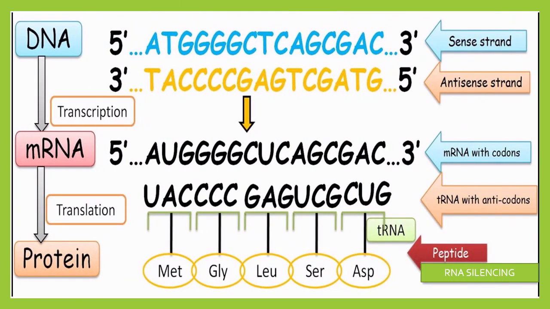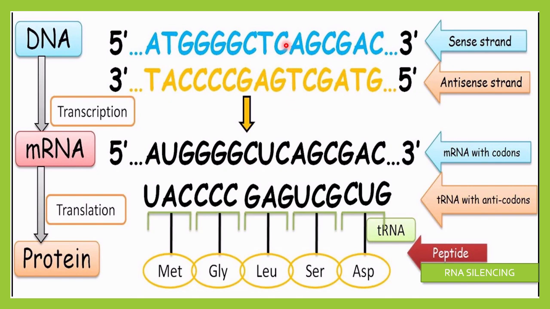Now let me discuss what a sense strand and an antisense strand are, and what sense and antisense types of RNA are. I already told you what transcription is. Transcription is the synthesis of mRNA from double-stranded DNA. Here you can understand these sequences. The sequences are of a DNA, a double-stranded DNA structure. Since mRNA is single stranded, during transcription, out of these two strands, only one strand will be expressed as RNA, that is called mRNA.